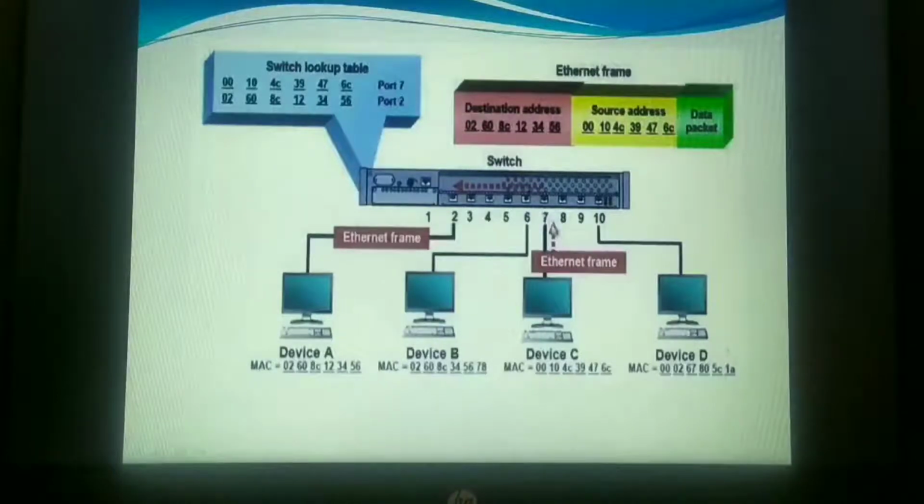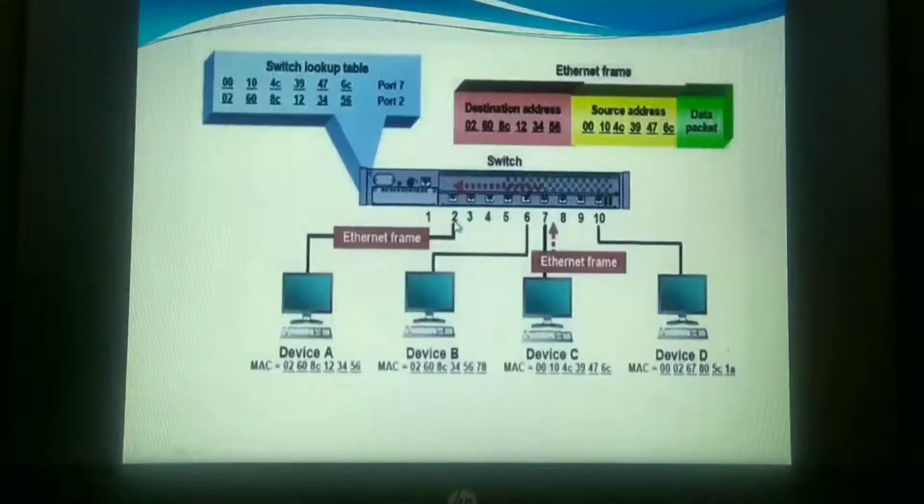Similarly, when the packet reaches the switch, what does the switch do? It will check the packet. It will see the destination address, to where I have to drop this packet. The switch will start examining. First it may go to the 6th port, and it will examine the destination IP address. It doesn't match, so it will not forward the data to port 6. Instead, the packet will go to the next port, the 5th one. It is not connected, it's unavailable. The 4th is not connected. The 3rd is not available. So it may come to the 2nd.